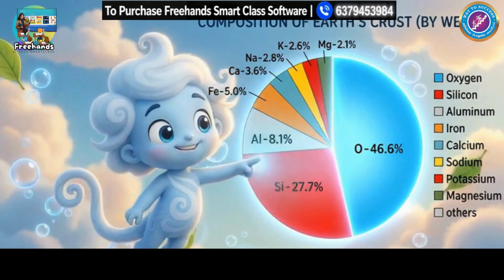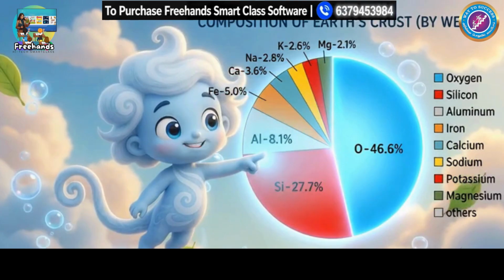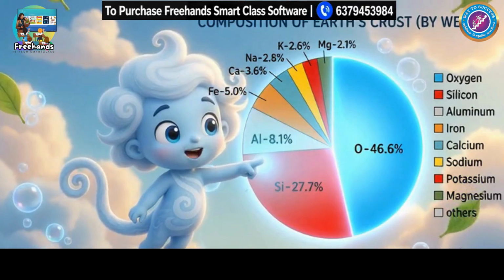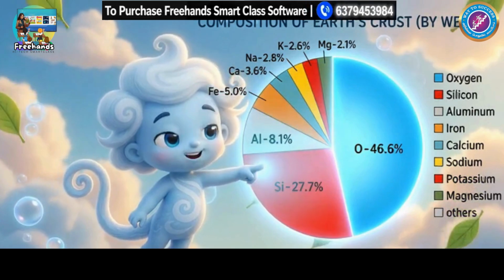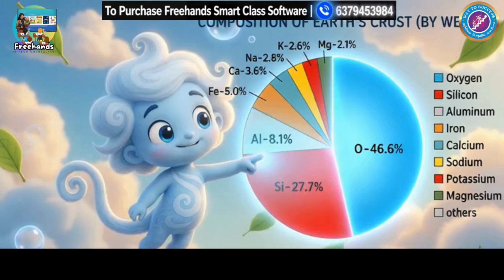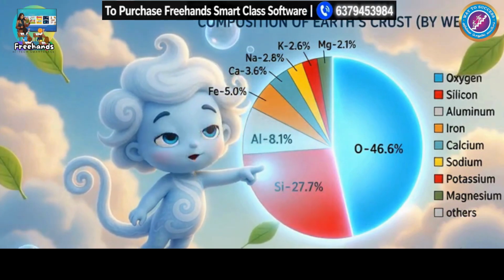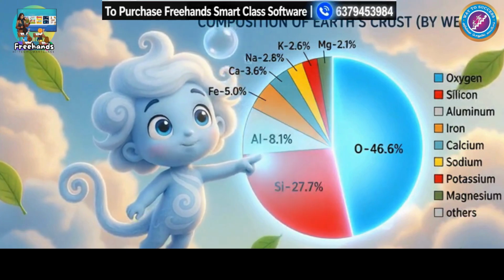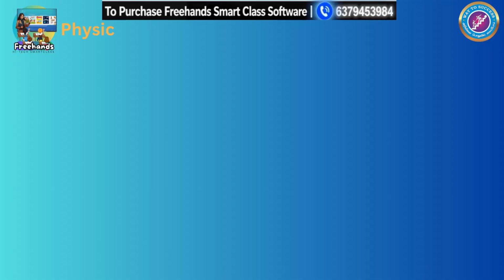Earth's crust contains oxygen 46.6%, silicon 27.7%, aluminium 8.1%, iron 5%, calcium 3.6%, and small amounts of other elements too. Let's learn the physical properties of oxygen.